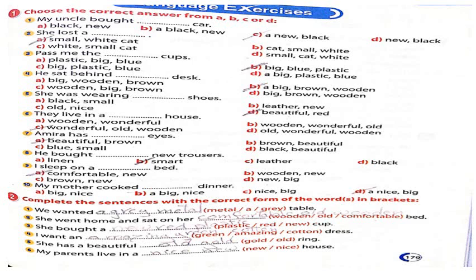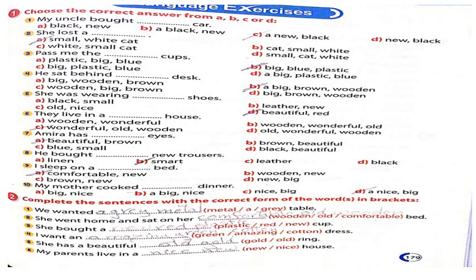Number 3, pass me the big blue plastic cups. He sat behind a big brown wooden desk. She was wearing beautiful red shoes. They live in a wonderful wooden house.